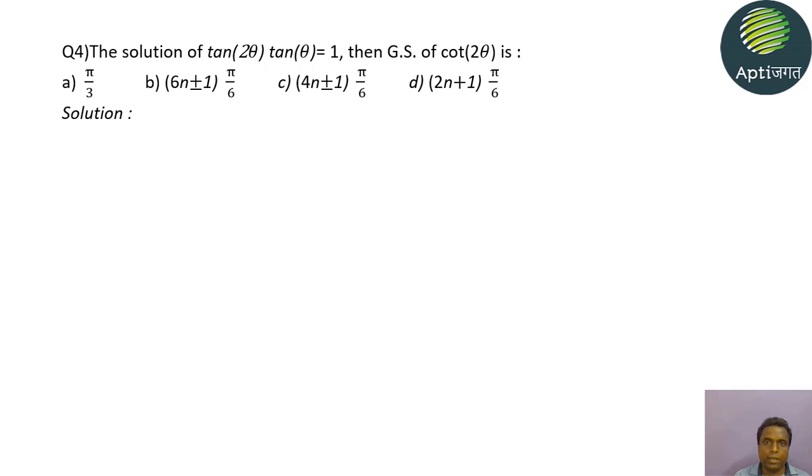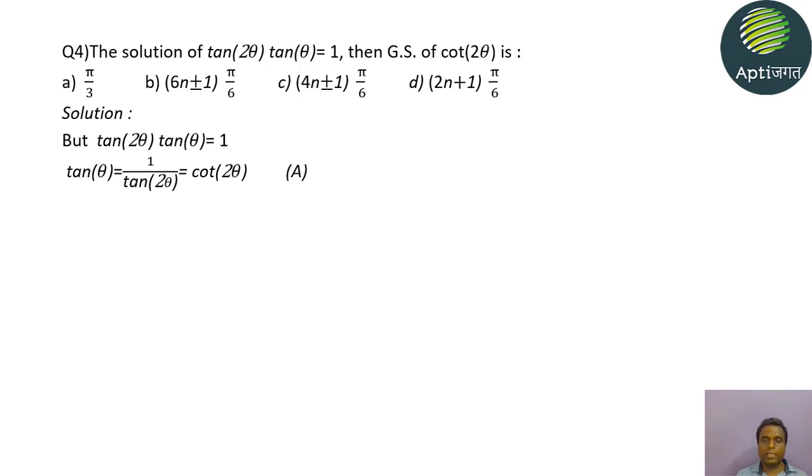How can we make it? Tan θ and cot 2θ are reciprocals of each other. If we transfer tan 2θ to this side, tan θ is equal to 1 upon tan 2θ, which is equal to cot 2θ. So finally, whatever is the solution for tan θ, that solution is also for cot 2θ. Accepted. Now we will have to convert the entire equation only in the form of tan θ.